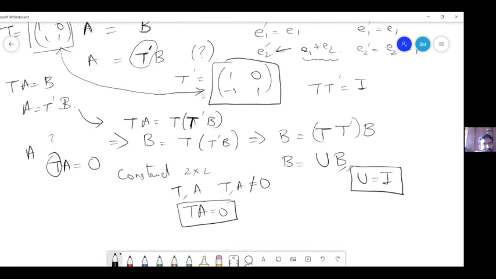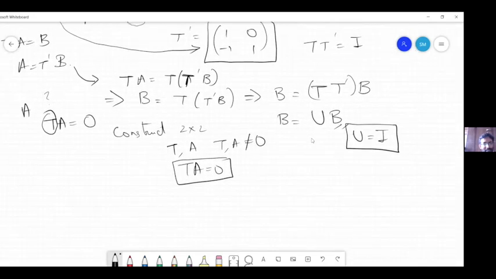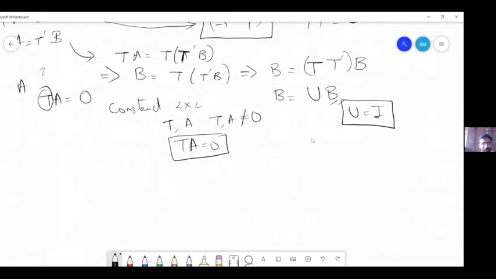Shravan has given a very quick example, a very nice one. So let us take Shravan's example here. If you take 1, 1, 1, 1 and multiply it with 1, minus 1, minus 1, 1, can you see what is happening?